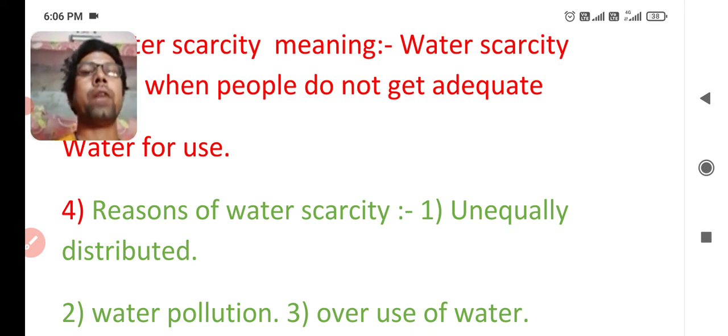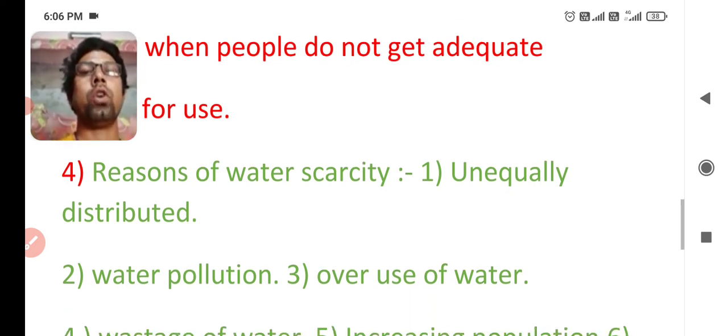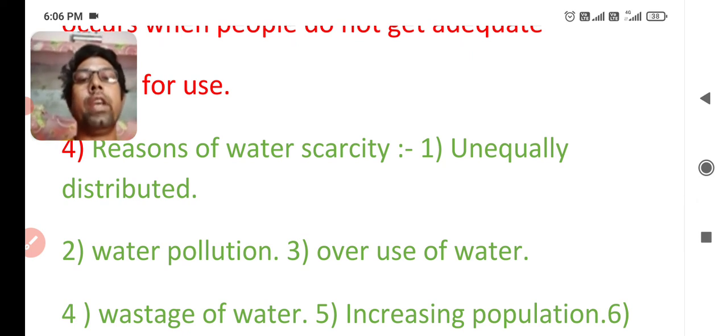So that's why we are facing the water scarcity. I think you got the first point. And the next is water pollution. Only 1% of water, fresh water, is there on the earth, but some part of that 1% is also polluted with our bad practices.